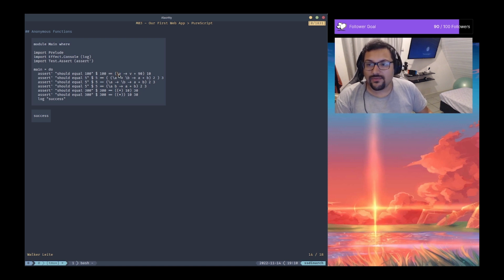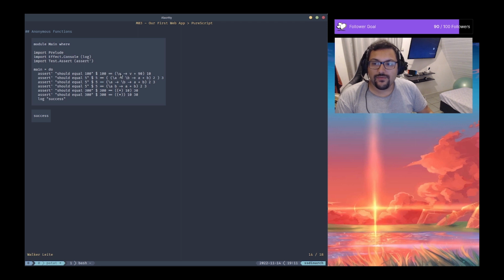Whenever you're trying to build an anonymous function or a function that you're trying to inline in your code, like here, we're building this function inline, not declaring it somewhere else, we use this character here, and the second value we pass is going to be the argument of the function that is being declared.